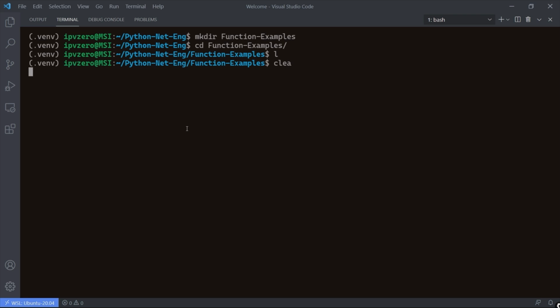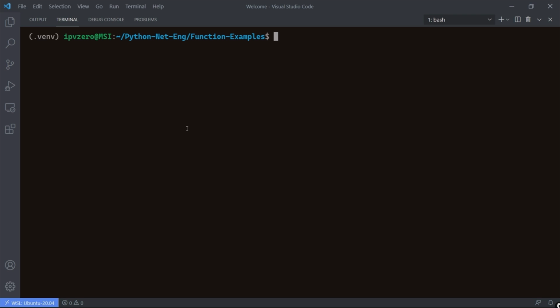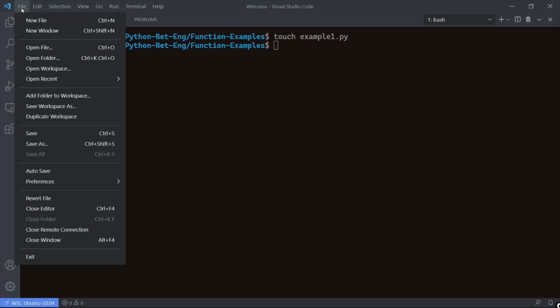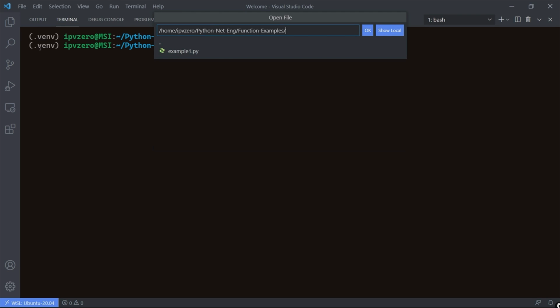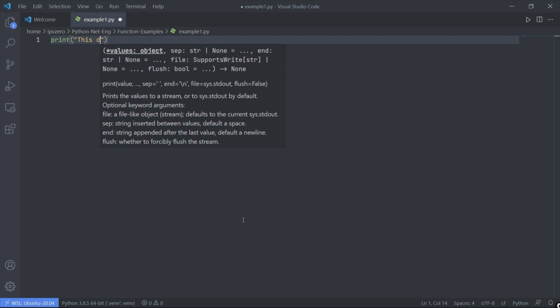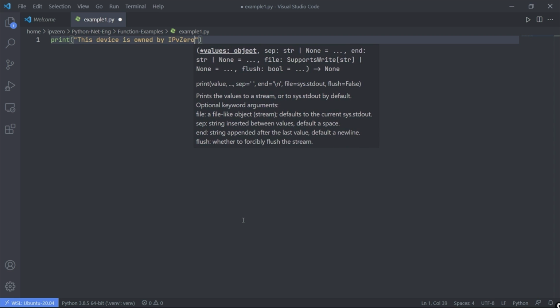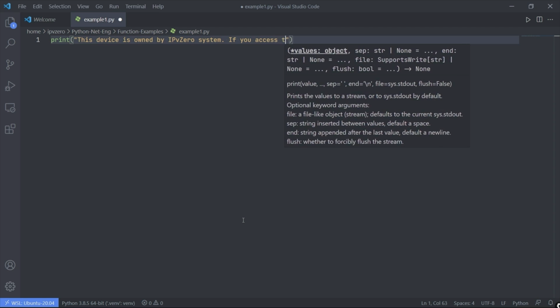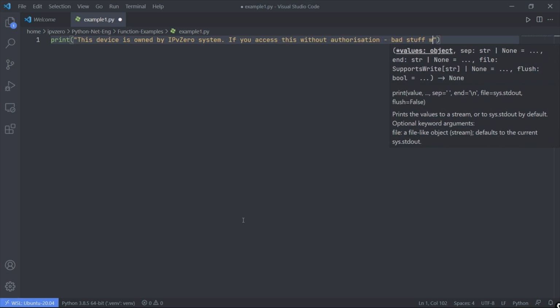Cool. So I'm going to clear the screen, and create an example just called example1. Super simple, and we'll open this in VS Code. So Python neteng, function examples, and we'll go into example1. Okay, this won't be the most realistic example, it's just going to help you conceptualize the concept here. Let's imagine we wanted to print out some type of warning: this device is owned by IPv0 Systems. If you access this without authorization, bad stuff will happen.